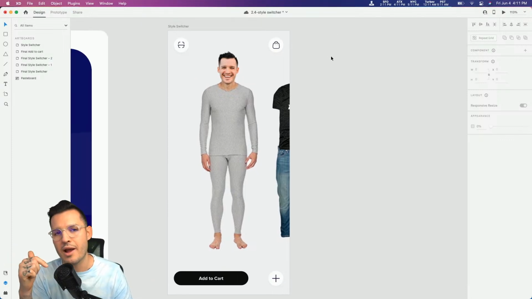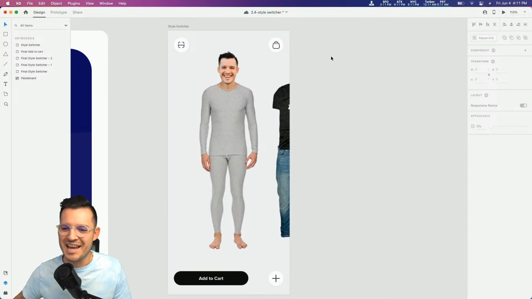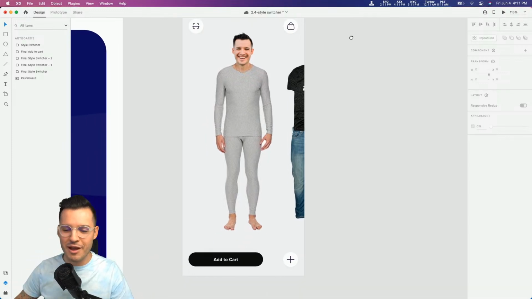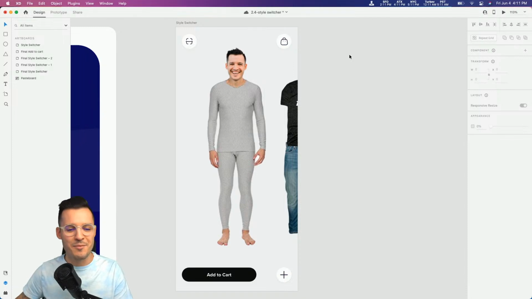Now we want to create the interaction that leads us from one artboard to another. Somebody's saying nice shirts. Thank you very much, Wade Acuff. I appreciate that. That's just some really fast, janky Photoshop work to make that happen.